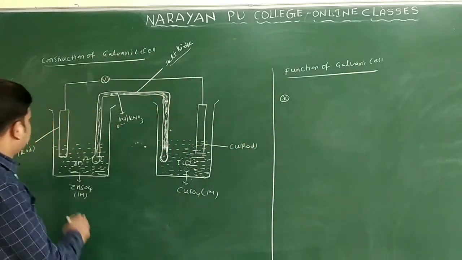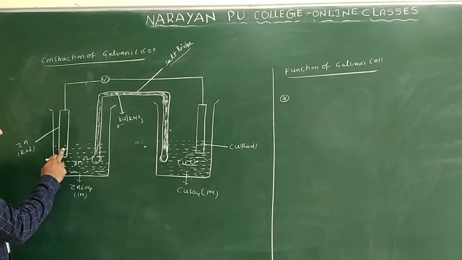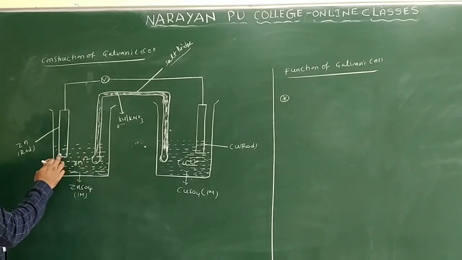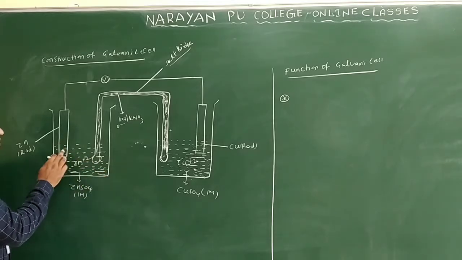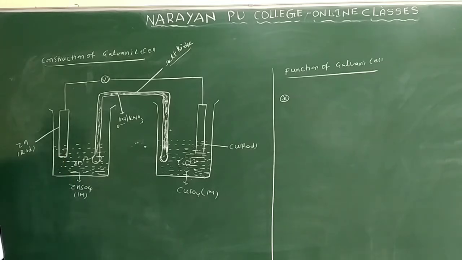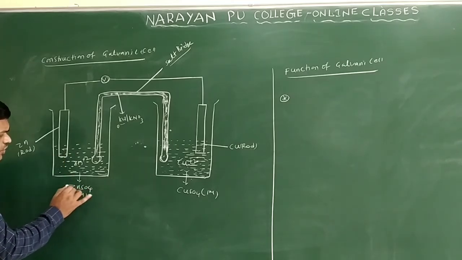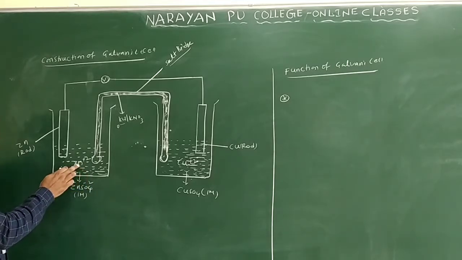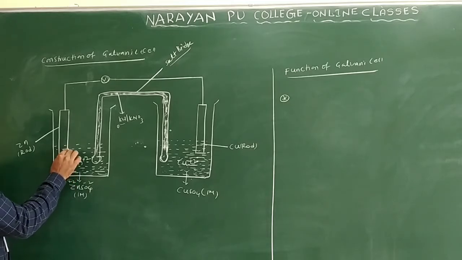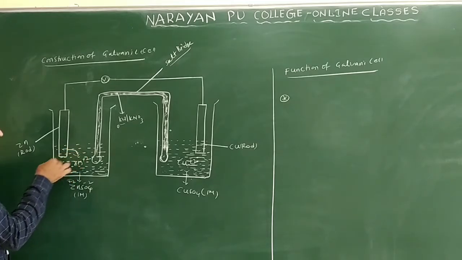Here you can see the zinc rod loses electrons and converts into Zn+2 ions in the solution. Now the zinc sulfate is Zn+2 and SO4-2. Already Zn+2 ions are there in the solution, so some more Zn+2 ions are coming from this electrolyte.